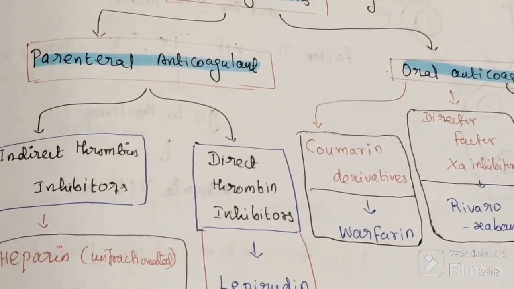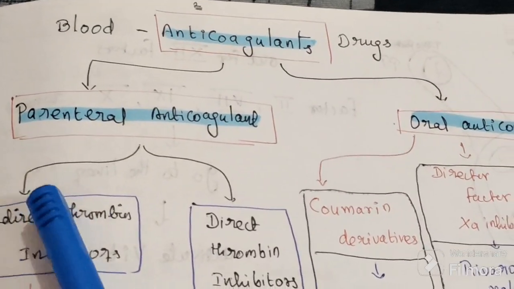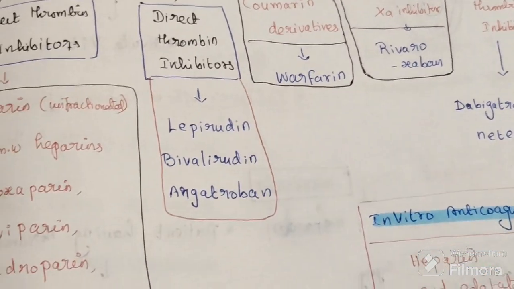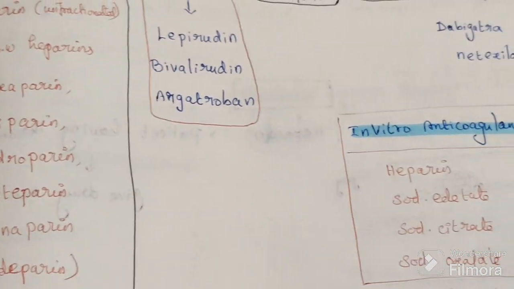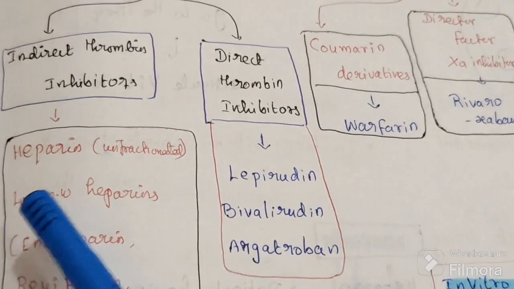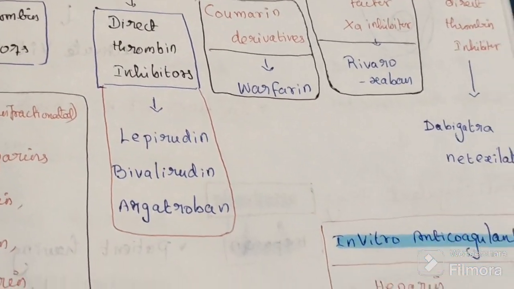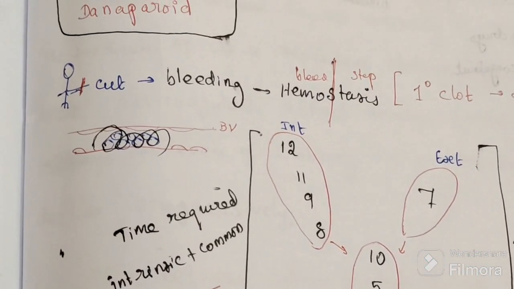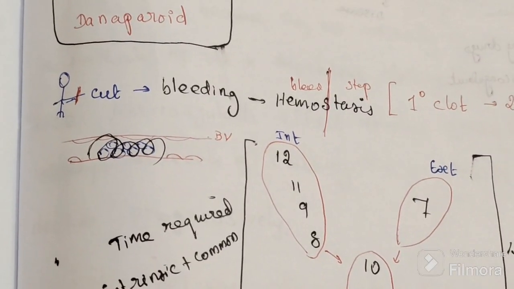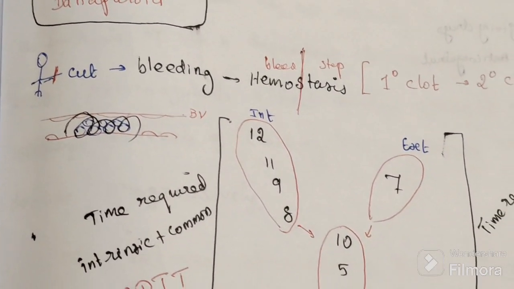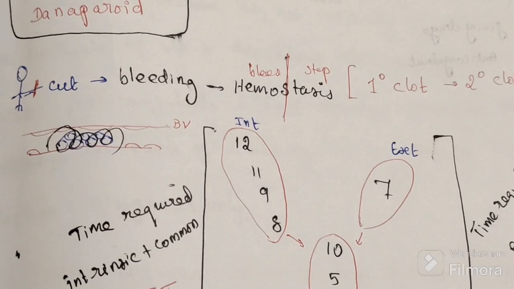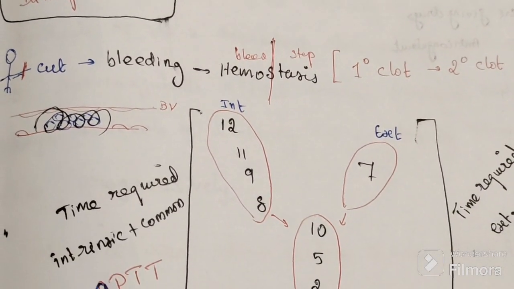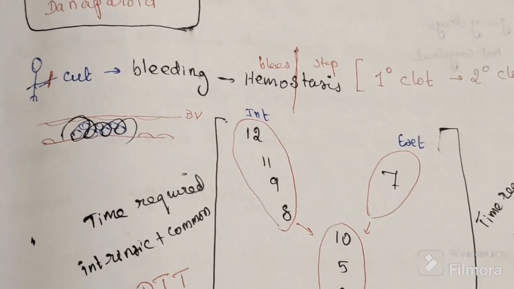So we have two types of anticoagulant, parenteral and oral anticoagulant. These are the drugs. Mainly we want to discuss heparin and warfarin. To understand anticoagulant, we first need to understand coagulation. Then we will understand what anticoagulation is.